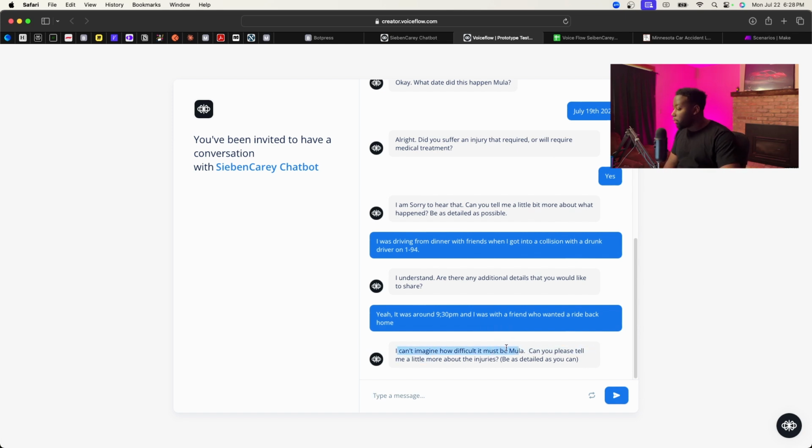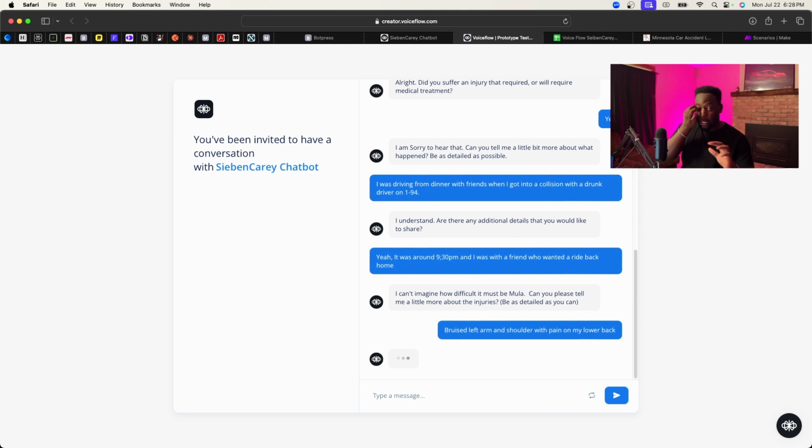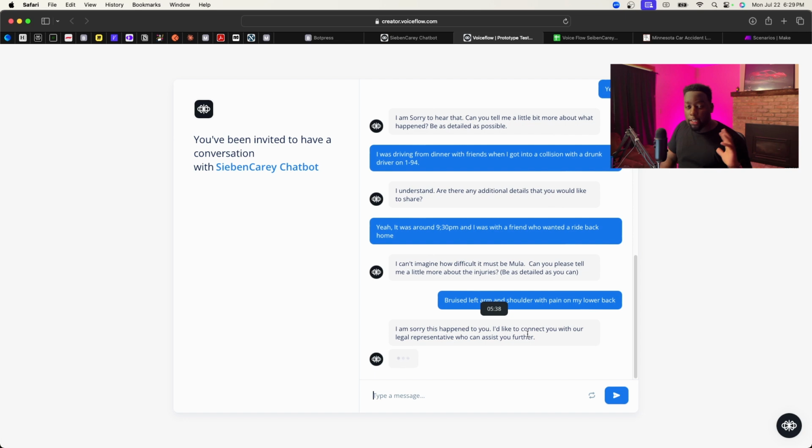And then it's adding more, like just being more empathetic, right? I can imagine how difficult it must be, Mula. Can you tell me a little bit more about the injuries? Be as detailed as possible, right? So here we'll say bruised left arm and shoulder with pain on my lower back, right? Again, for the sake of this video, I'll just put in basic information, but if a lead was actually looking for representation, they'll be even more detailed here. Again, as you could see, adding even more empathy on the message when they're interacting with it.